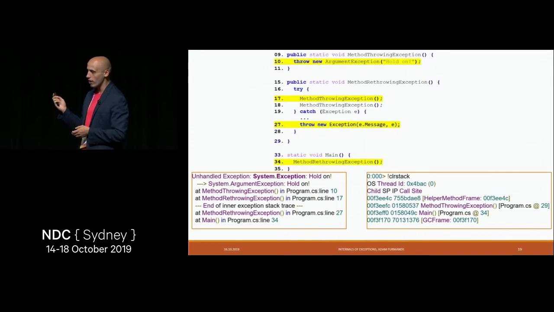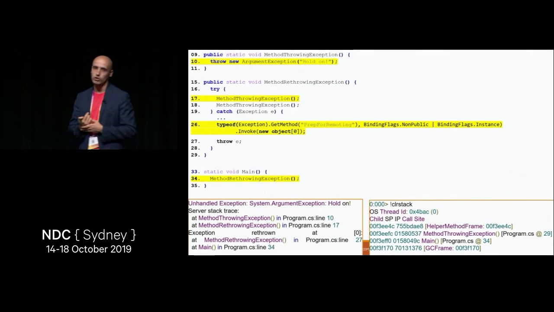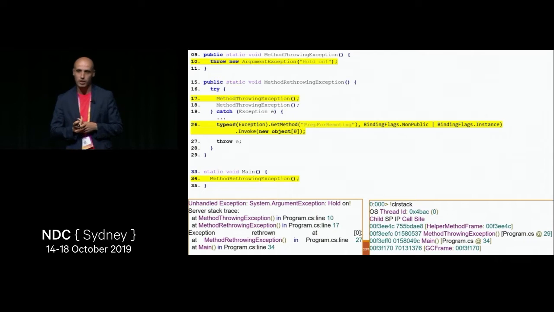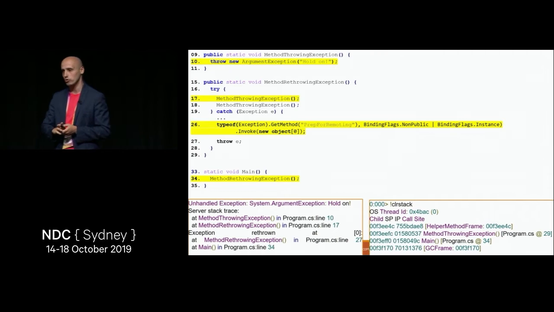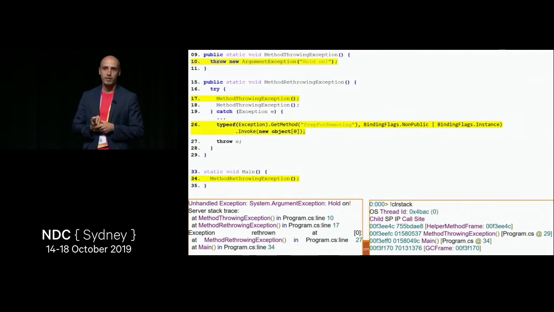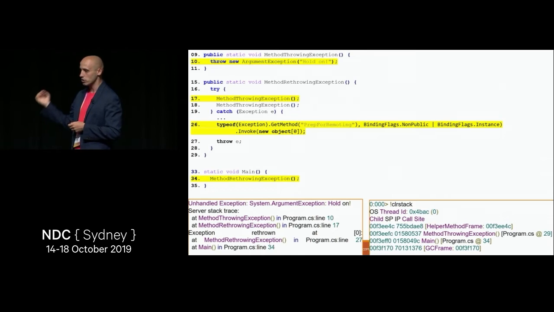And there are actually two answers to that. The first one is based on some low-level trickery with reflection. You had something called .NET remoting previously in .NET, which basically let you do RPC across processes. So you could do a network call which seemed to you like a local call. Now if you do the reflection trickery, you can prepare the exception for remoting, and then you can call the method on this exception and throw it again.